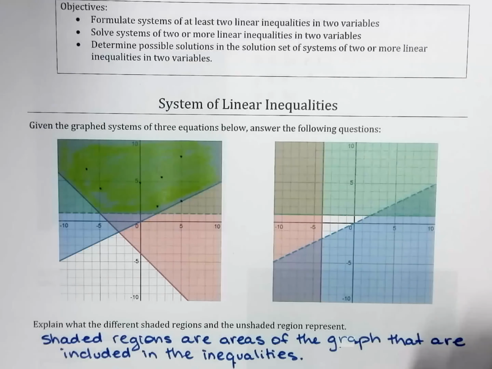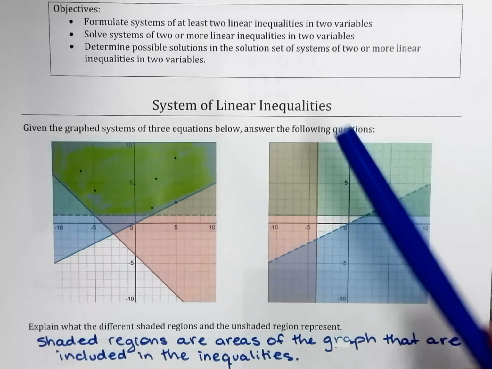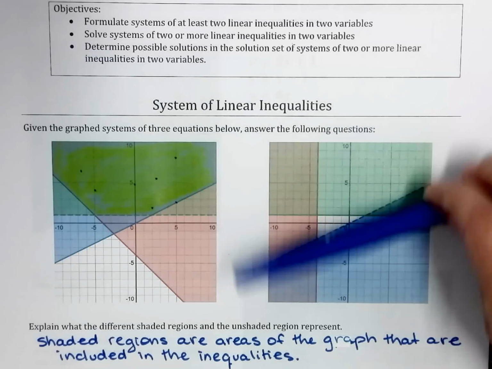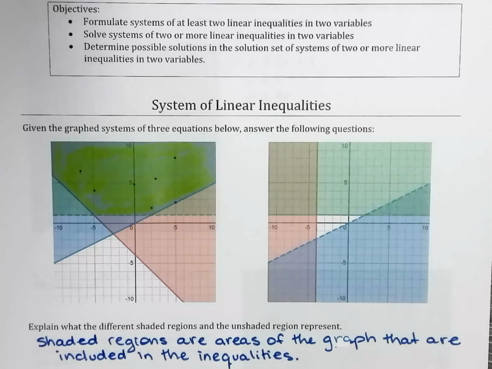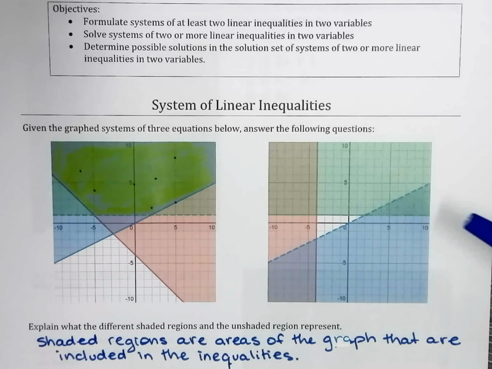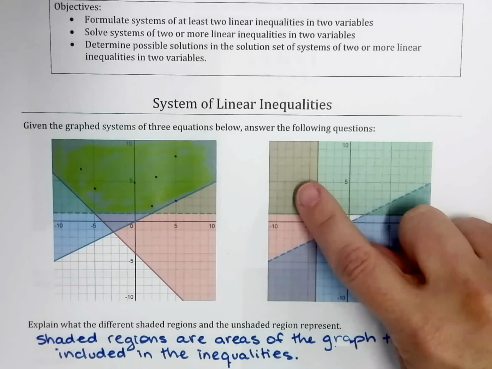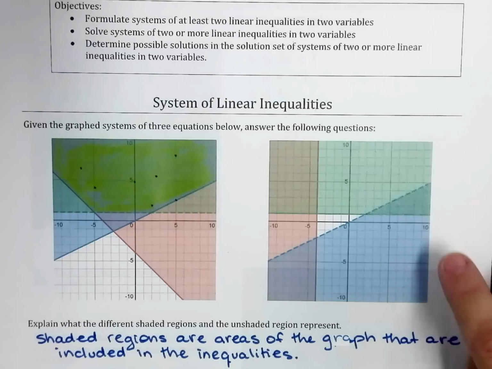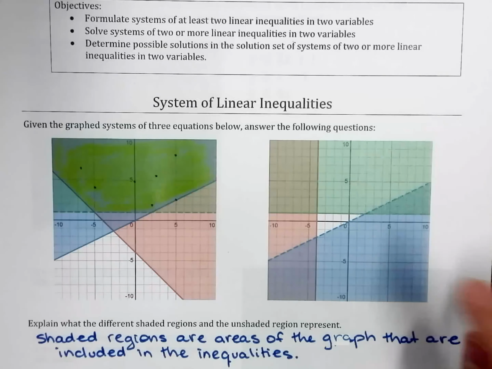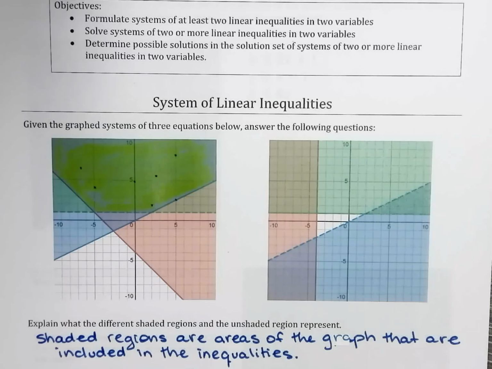Now on the second graph, we also have three linear inequalities. Right there shaded below, right here shaded above, and this one shaded below. But notice that nowhere over there we have a region where all three inequalities overlap. This one only overlaps between the green and the red, this one between the green and the blue, this one between the blue and the red. So nowhere over here all three of them overlap.